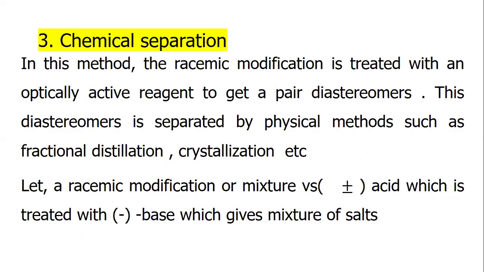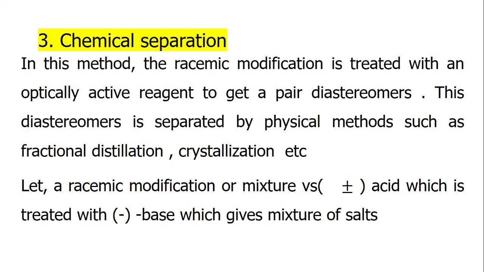Chemical separation. In this method, the racemic modification is treated with an optically active reagent to get a pair of diastereomers. These diastereomers are separated by physical methods such as fractional distillation, crystallization, etc.